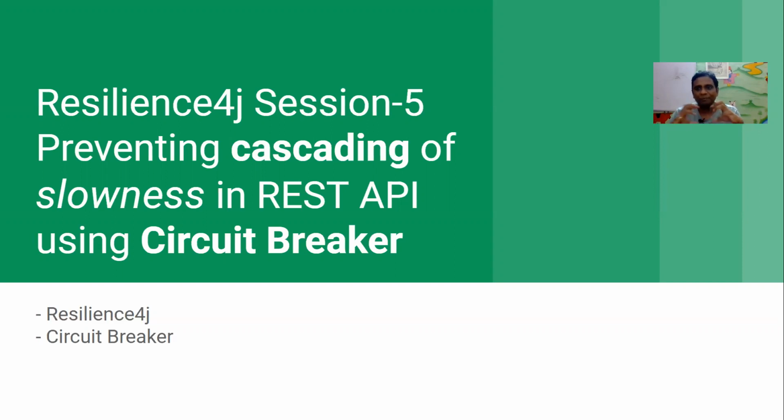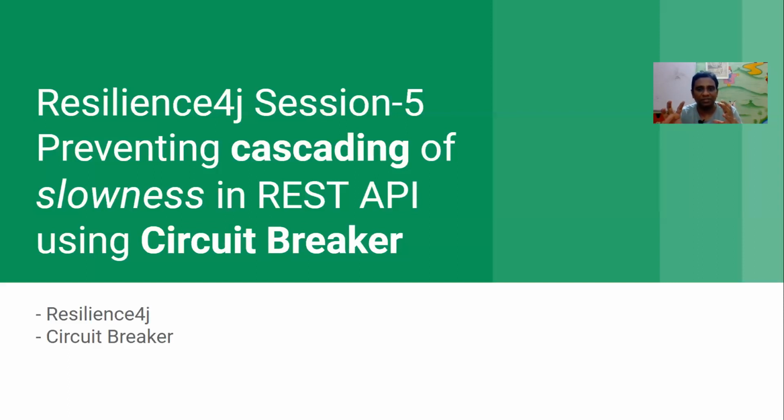In this example, I have two microservices as usual. Every call to B microservice takes less than 1 or 2 milliseconds. But randomly 50% of the calls to B microservice take 2 seconds, which is a lot.